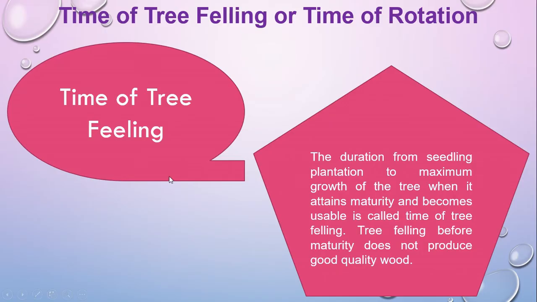So, what do you mean by time of tree felling or time of rotation? That means the duration after the seedling or plantation, when it attains maturity and becomes usable. That time is called time of rotation. That means after planting the seedlings, the period up to the maturity stage is the time of tree felling, because tree felling before maturity does not produce good quality wood.